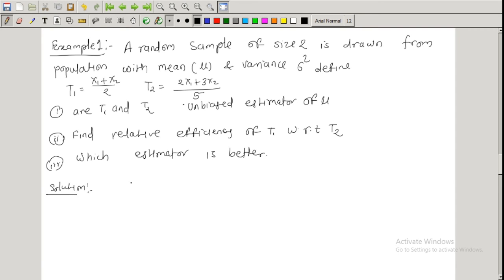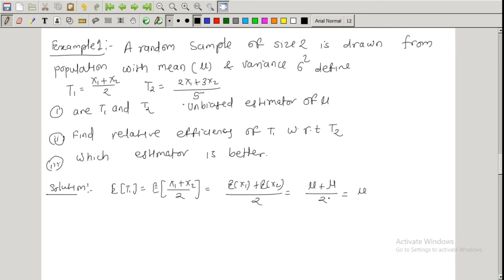To check whether T1 and T2 are unbiased estimators of μ or not, you start with the expected value of T1, which is equal to the expectation of (x1 plus x2) upon 2, which is equal to the expectation of x1 plus the expectation of x2 divided by 2. So that is μ plus μ divided by 2, so twice μ divided by 2.